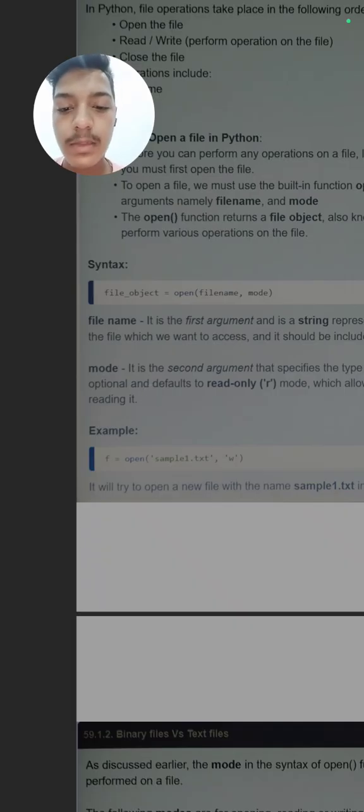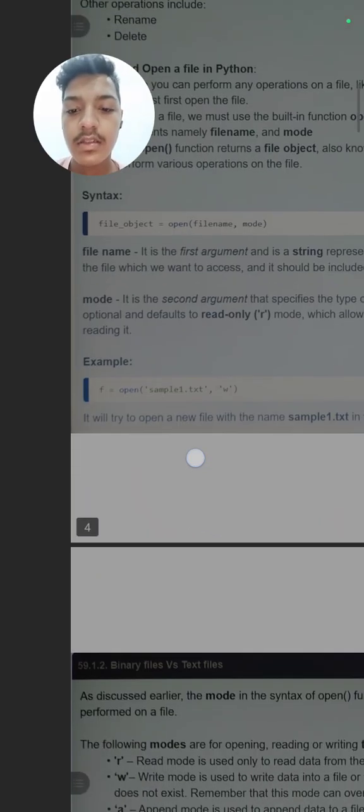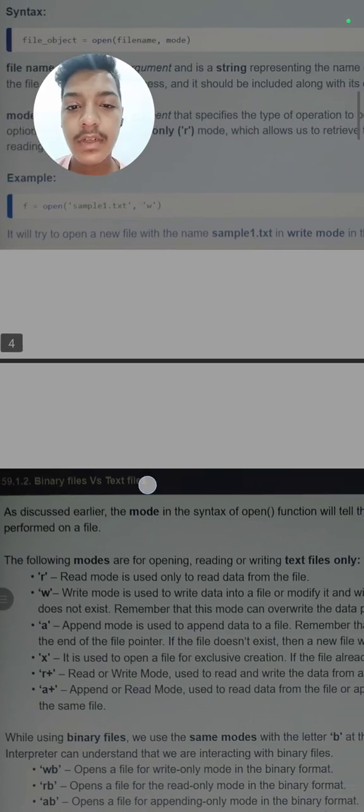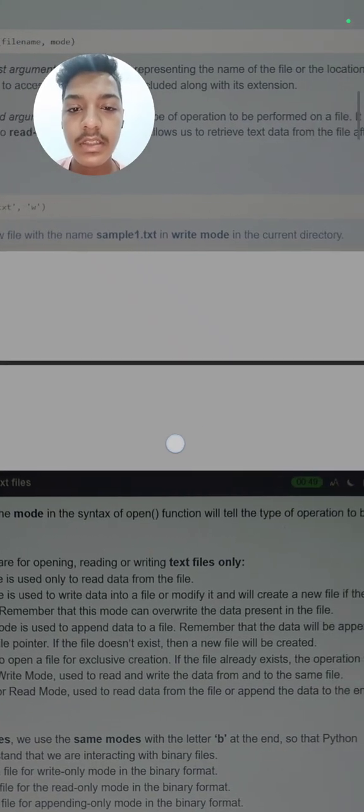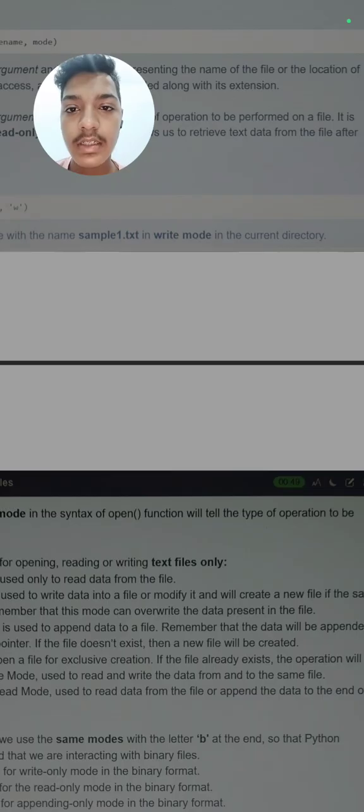Example: f is equal to open('sample1.txt', 'w'), means we want to open this sample1.txt file, and this w means write, means we want to write inside this sample1.txt file. It will try to open a new file with the name sample1.txt in write mode in the current directory. As I have said, it will open the file sample1.txt in the writing mode.